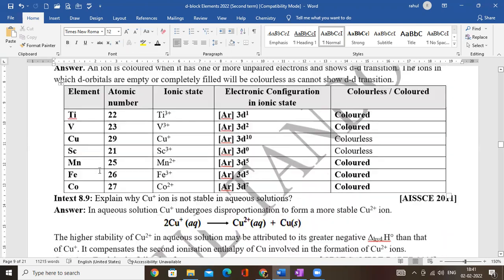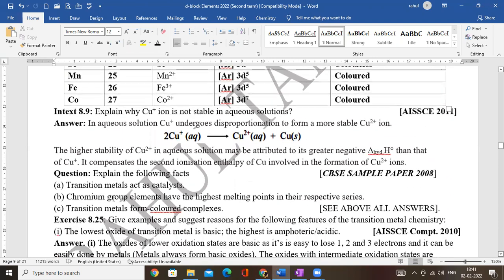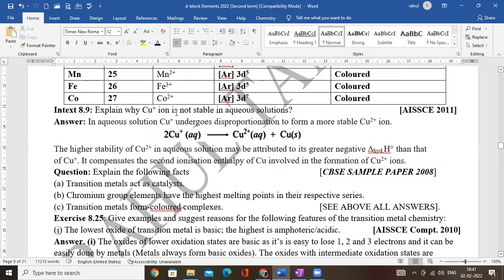Question number 18 we have already done. Now the most important question is, why is copper(I) not stable in aqueous solution? We have already studied why copper(I) is not stable in aqueous. The reason is that it has a tendency to disproportionate into Cu2+, which has a higher negative enthalpy of hydration. The higher stability of Cu2+ in aqueous is attributed to its greater negative hydration enthalpy.